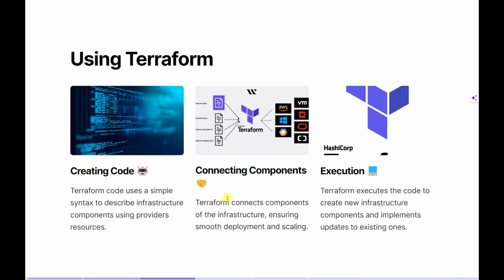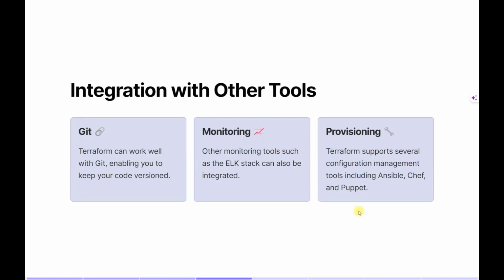It can help connect components of the infrastructure, which ensures smooth deployment and scaling, and it can help execute the code to create new infrastructure components and implement updates to the existing ones. Not only can we create new infrastructure with this code, but we can also update that infrastructure if there are any changes in future. It's such a powerful tool that now we can code our infrastructure as well.